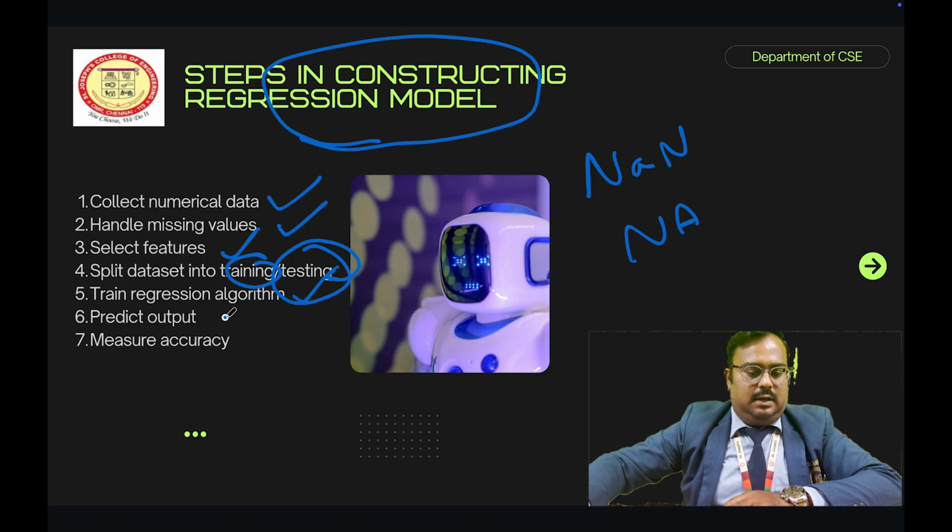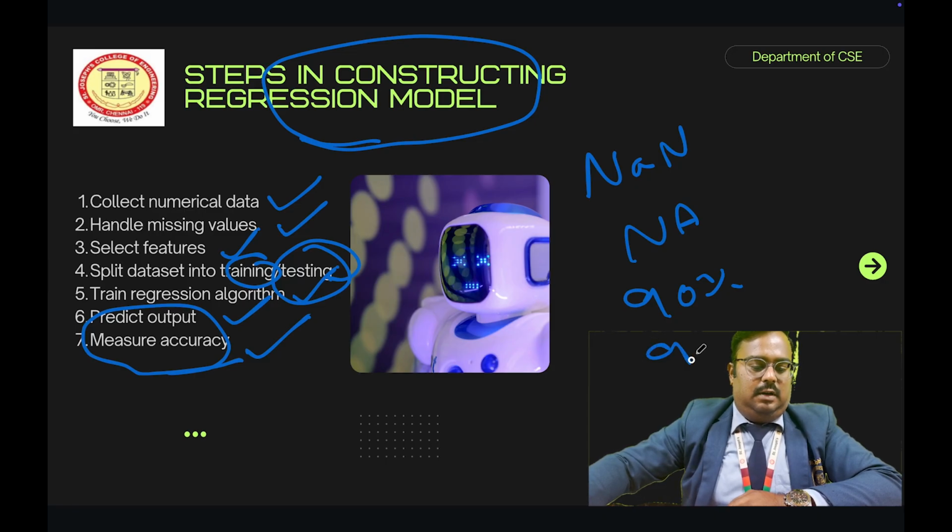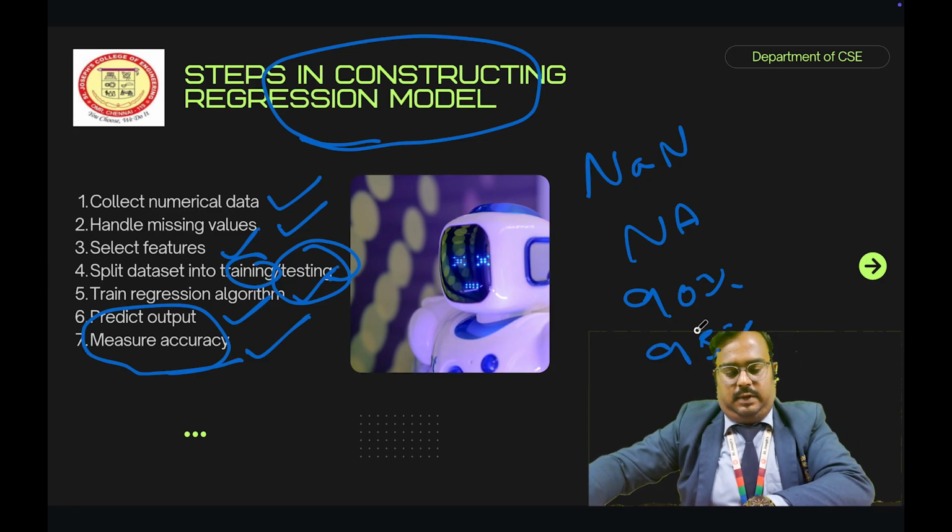So in this, measuring accuracy is nothing but, based on the algorithm, we get some accuracy, right? Suppose if we are using some algorithm, the accuracy will be 90%. Sometimes we have to use another algorithm, and the accuracy level will be 95%. So based on the algorithm, our accuracy level will vary.